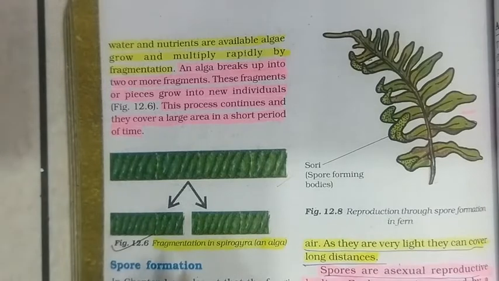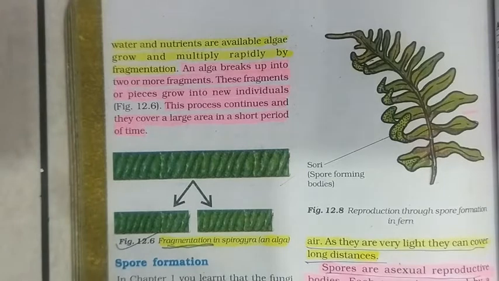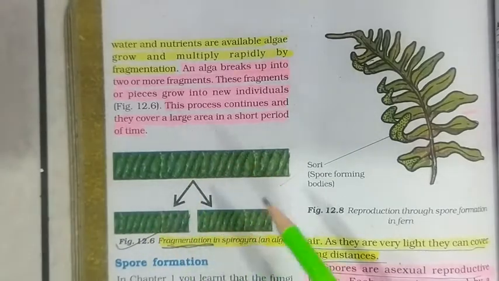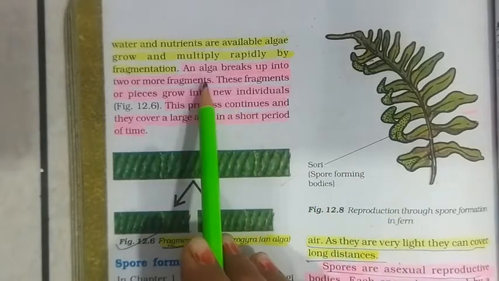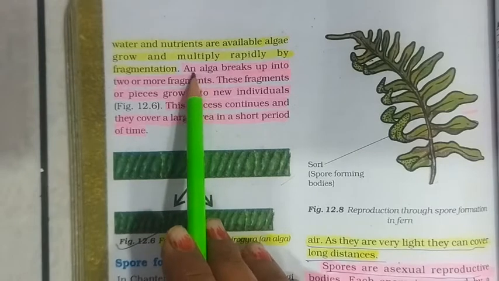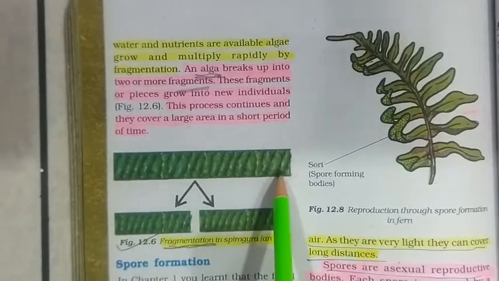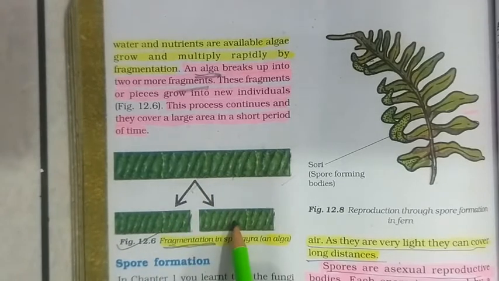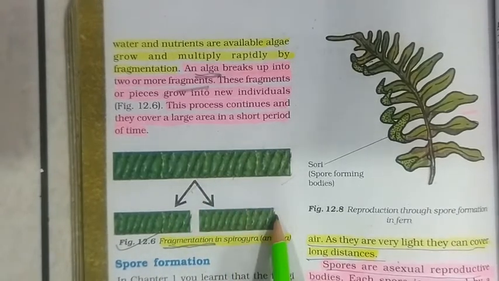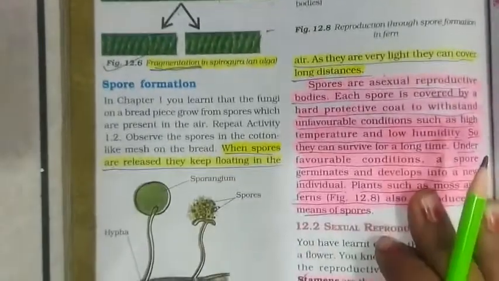Yes, next mode is fragmentation. As it is clear from the name, here fragments of the body are formed and then new individuals are formed. It takes place in simple plants like algae. Algae breaks up into two or more fragments. Here you can see this is a type of algae, Spirogyra. First of all, it breaks into fragments and then complete algae are formed from these fragments. This is fragmentation.